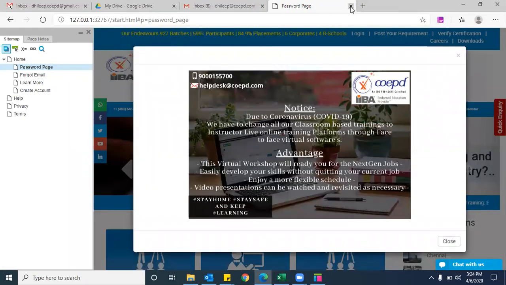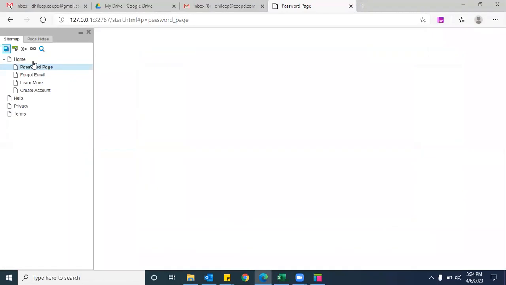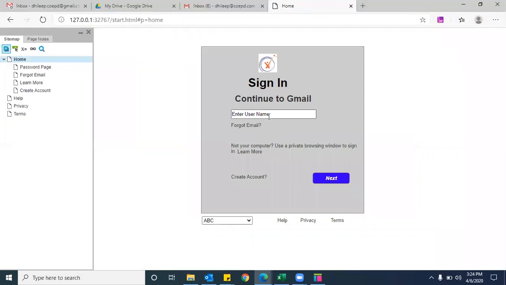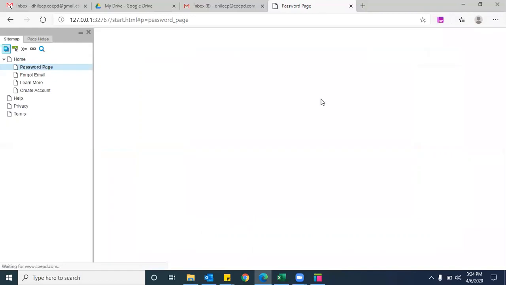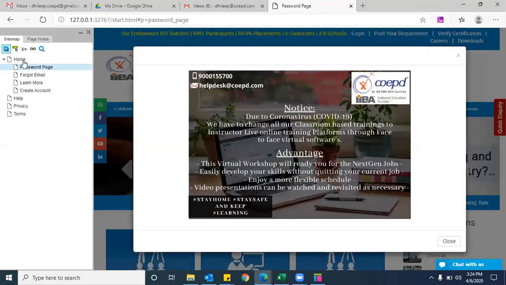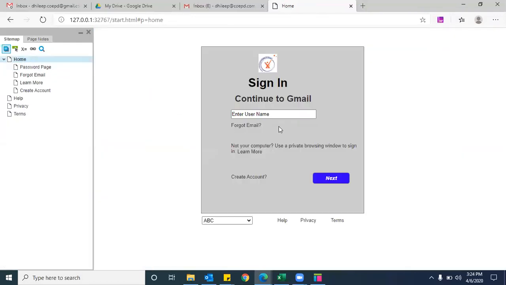Now, if it comes to data validation, if you go back to your home screen, once you enter some username, then only valid usernames should be validated by the next button, and only then should it go to the next page. And once you enter a valid password, then only the next button should be enabled and go to the next page, right or wrong? This is what we call data validation.